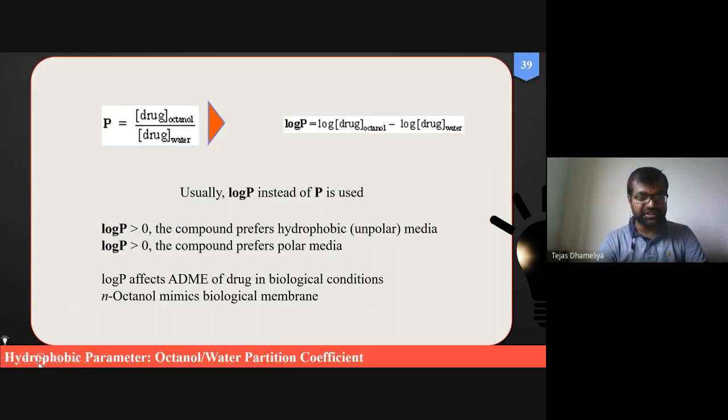I can draw the structure. You have methanol or ethanol. You know the structure of methanol, CH3OH, and ethanol, CH3CH2OH.